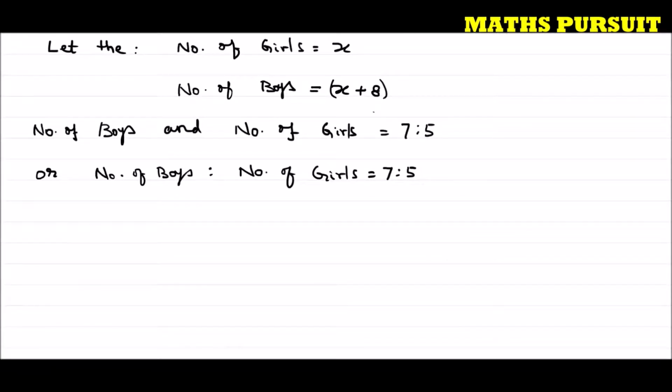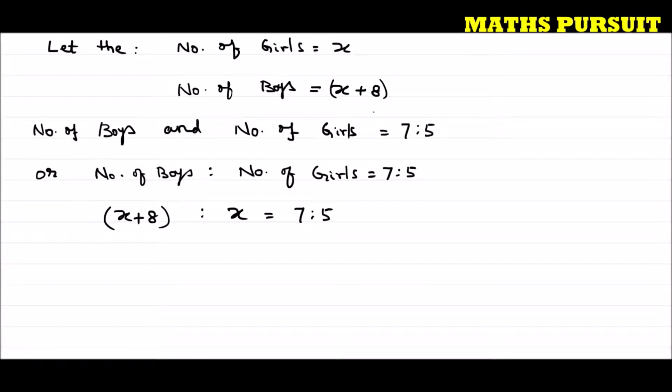So I can write now, replacing these values, because we know the number of girls is x and the number of boys is x plus 8: x plus 8 is to x is equal to 7:5.